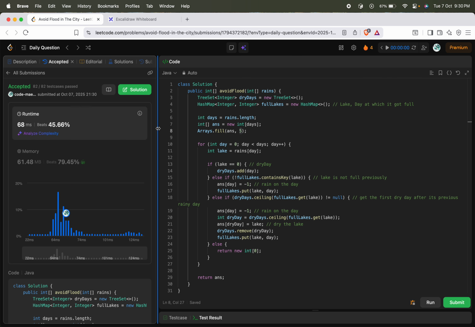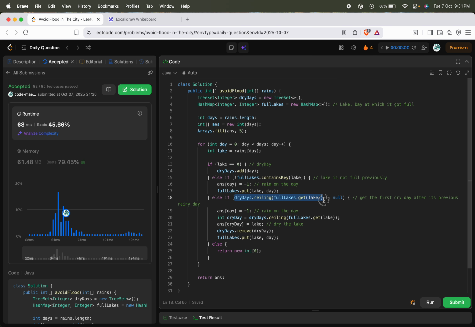So the time complexity here would be, since we are actually getting the first element which is higher than the lake, okay, so this would actually take log n time complexity. Okay, so overall I would say n log n maybe. Yeah, so that's all for this problem.